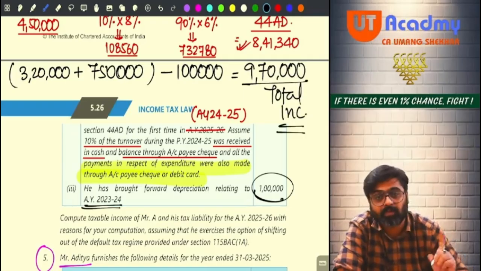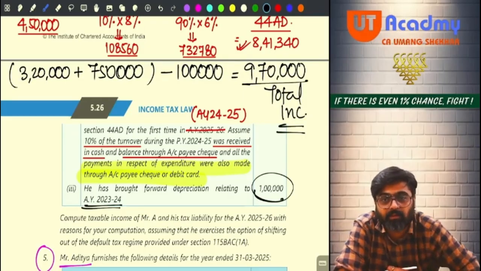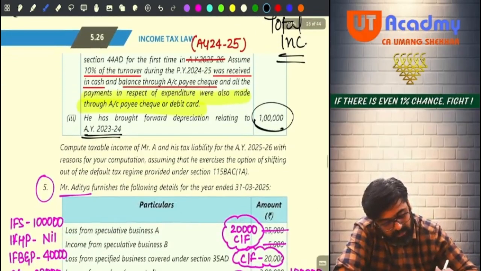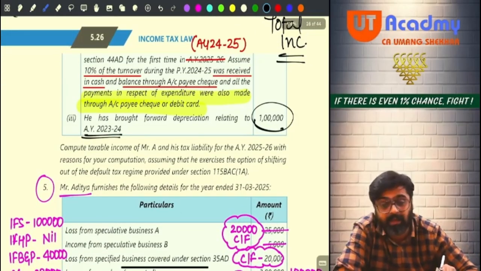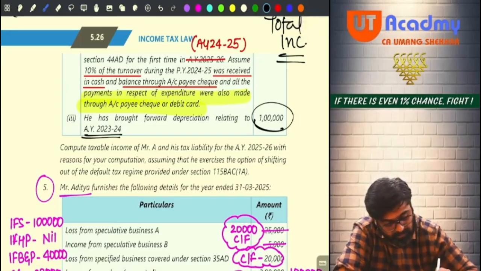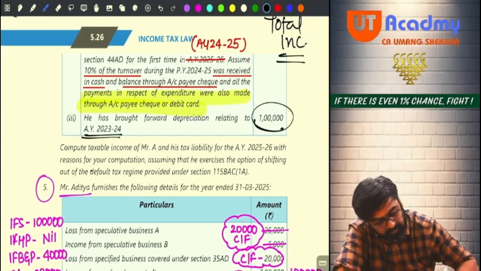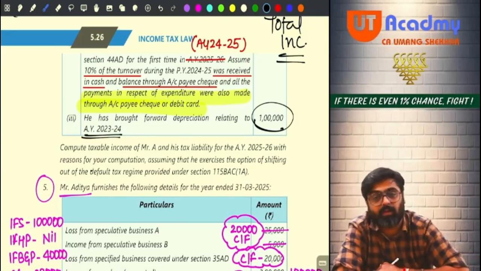Just imagine how many complications they are creating in one question. It appears to be very easy, but what is to be done, we don't know only. Now they are telling, compute the taxable income of Mr. A and his tax liability also you are supposed to calculate, for the assessment year 25-26, with reasons for your computation, assuming that he exercised the option of shifting out.